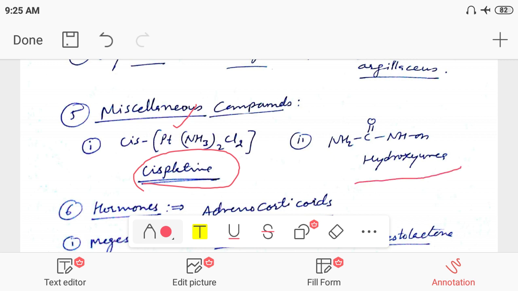Hydroxyurea. It's not urea, it's hydroxyurea, with hydroxyl groups at the NH positions. So hydroxyurea is also used as an anti-cancer drug in the miscellaneous category.